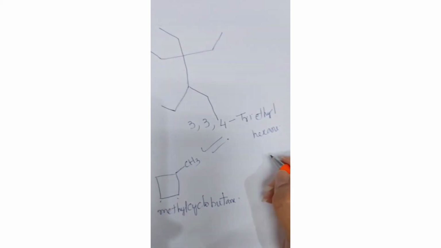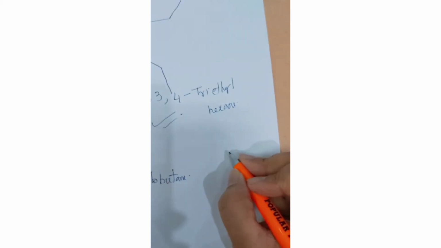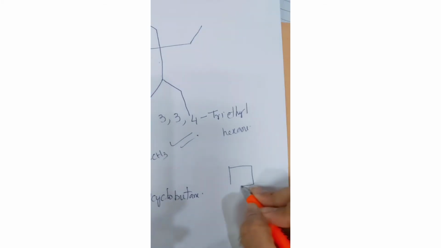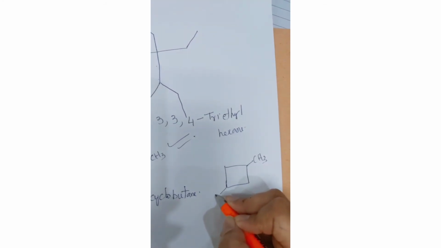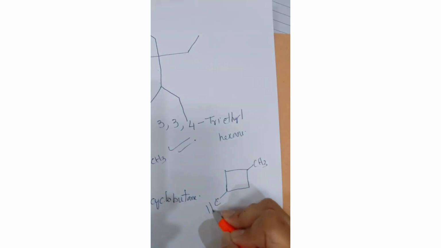Whereas I will draw, there's enough space. Okay, draw one more compound, again a square. Now this square has two methyl groups, CH3.